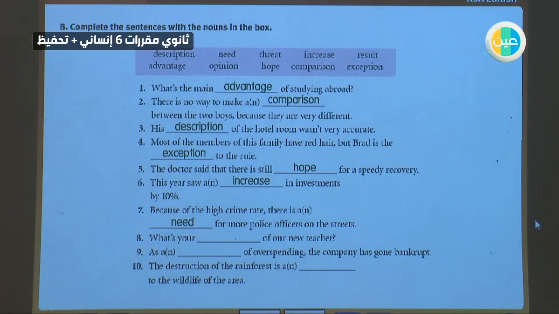What's your opinion of our new teacher? Opinion, it means what do you think?